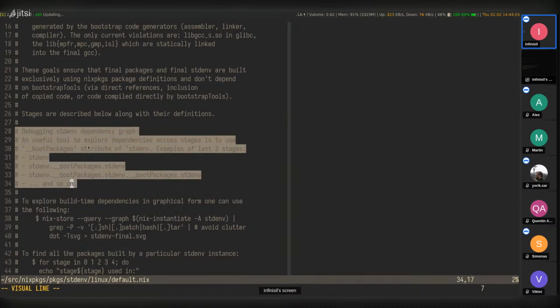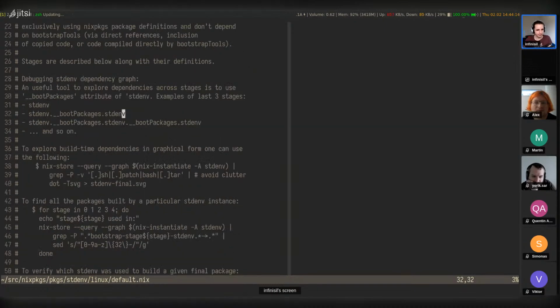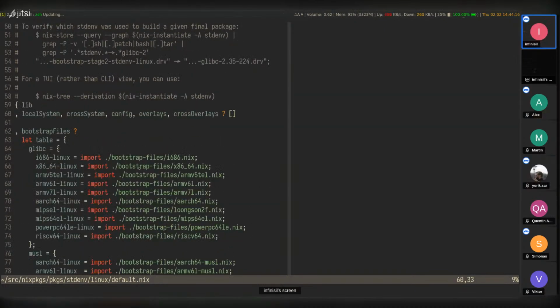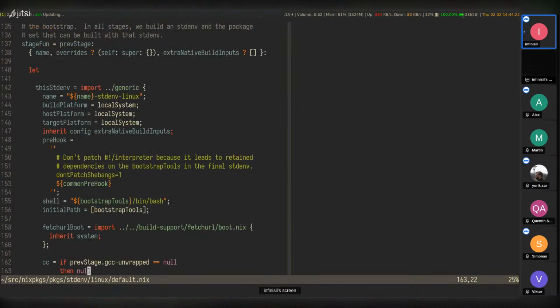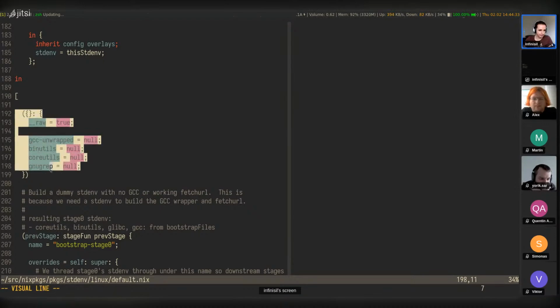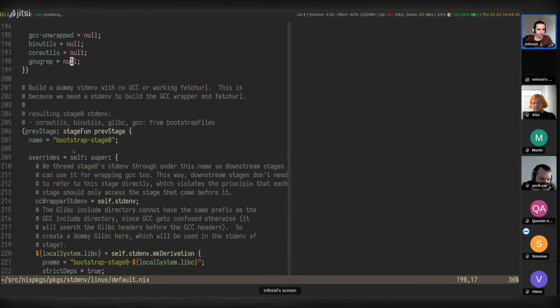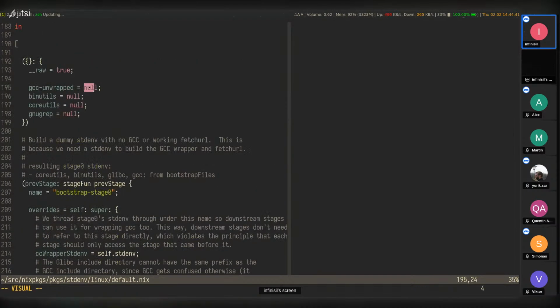So we also have some interesting things to look at in here. Debugging stdenv dependency graph, it shows us how we can use this to access earlier stdenv stages. And so how that works in general is that there are multiple stages, and each stage builds up on the previous one, gradually adding more and more tooling. And so the output of this file is the list of these stages. And we can see here, it starts off with a very basic stage here. Well, not containing anything. The next one here, oh, and why are these set to null?